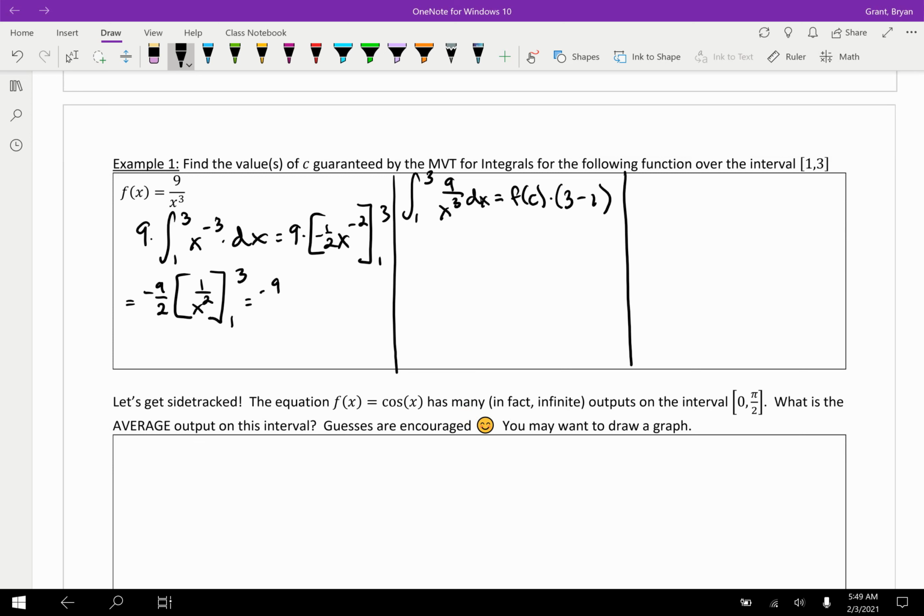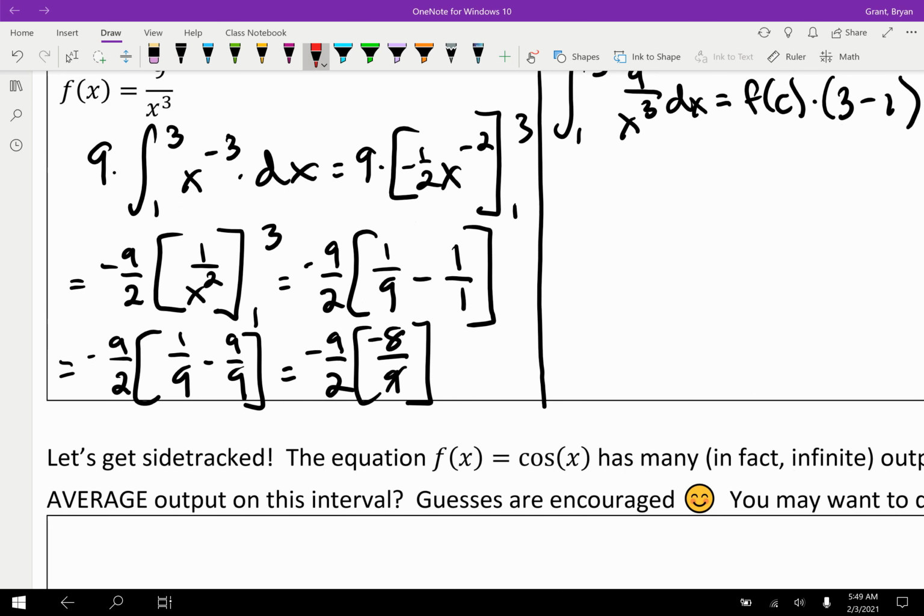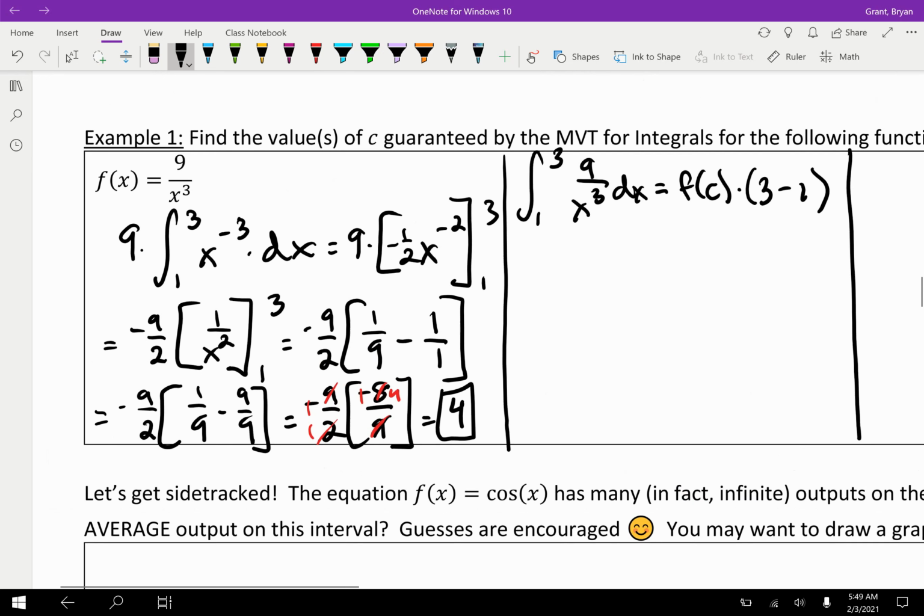And then negative 9/2. Substituting everything in, 3 squared is 9, minus 1 over 1. Common denominators, negative 9/2 times 1/9 minus 9 over 9. So negative 9/2, good thing I used a lot of room here. This is negative 8/9. Oh, whew, everything cancels here. Look at this. The 9s go. Okay, these become a positive. And then we can cross reduce these to become 4. So I think we're just getting a final area of 4. So the area beneath the graph of 9 divided by x cubed is 4. Whew, came out to be a nice number.